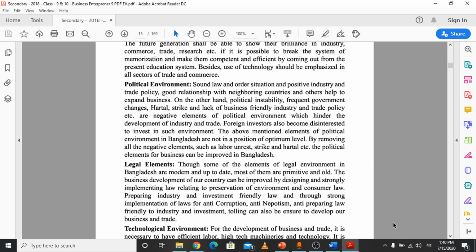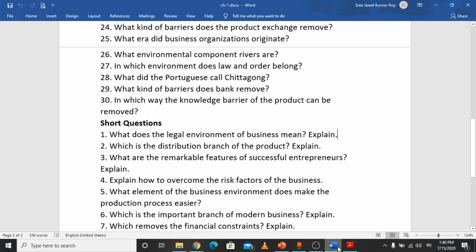But in our country these laws are corrupted, there is very much nepotism, and also there is a tendency to break the rules and regulations of the country. So that's why the legal environment must be strong, and all the laws must be followed to do business successfully.